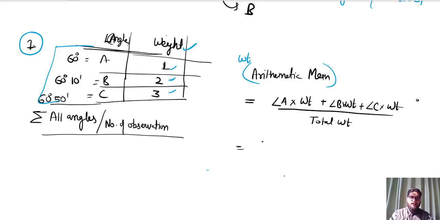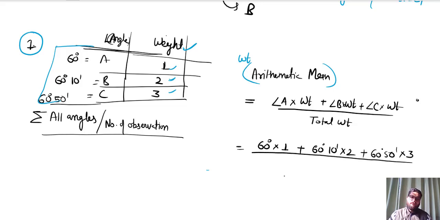For this case, angle A is 60 degree multiplied by weight 1, plus angle B is 60 degree 10 minute with weight 2, so multiplied by 2, plus angle C is 60 degree 50 minute and the weight of angle C is 3. I will put these values in the numerator and denominator. The total weight of angles A, B, C is 1 plus 2 plus 3, which gives 6.